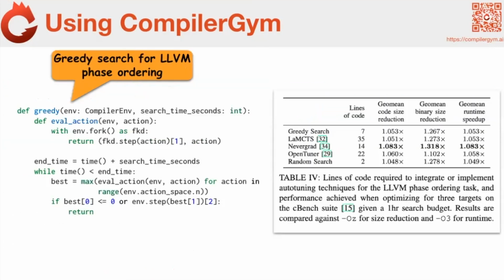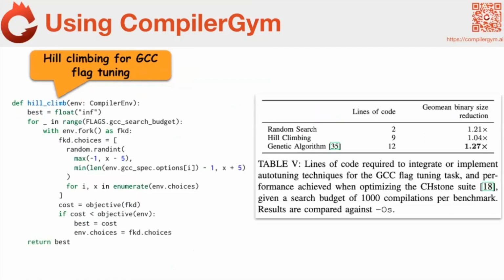Or you could just write your own techniques ad hoc. Like if you want to do a greedy search, here is a pretty straightforward greedy search. You want to do something more fancy, here's a hill climber. The idea is you can just use this as your API to try out whatever idea it is that you want to try.